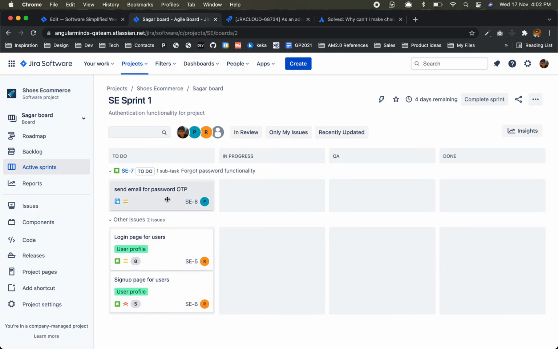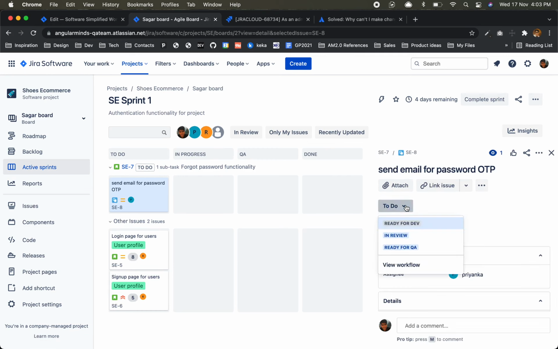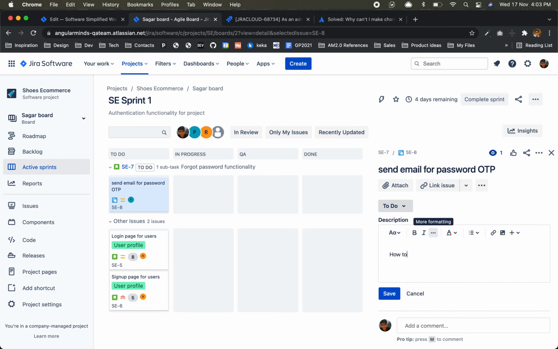Now from to do I can see ready for dev, in review, and ready for QA. I have to do ready for dev. We are correct, we are not wrong. So we'll add a description of how to do this task.